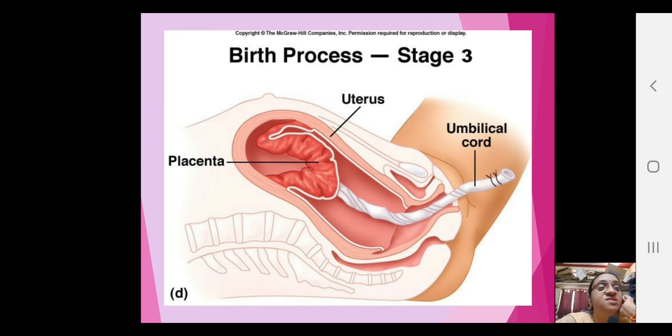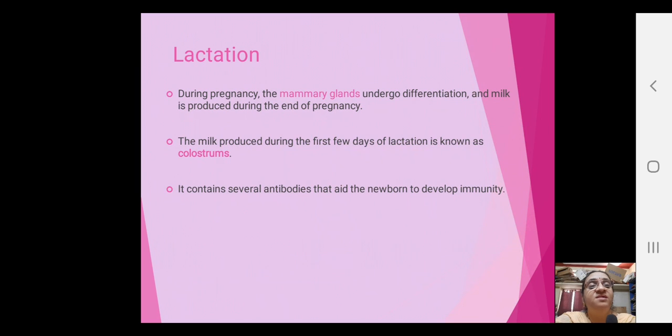Now stage 3, you see umbilical cord is there, and uterus, now the baby has completely come out, and this umbilical cord is still connecting the baby. So that is what they try to take out. In fact, the doctor, the gynec, has to really cut it off, isn't it?